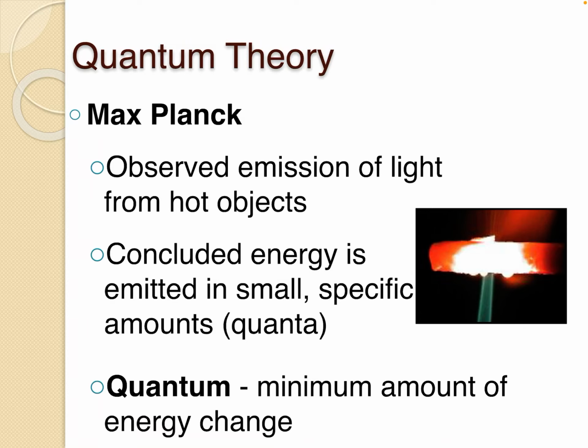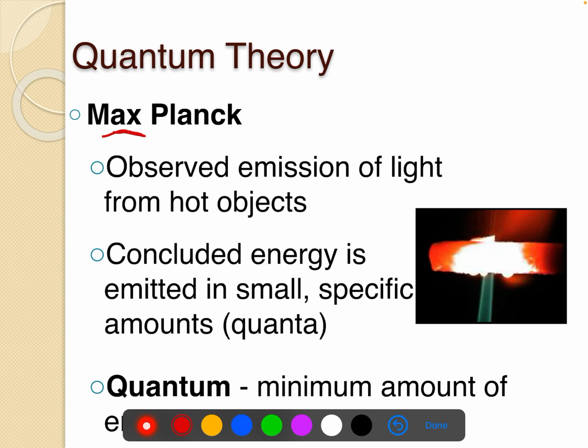Today we're going to talk about quantum theory. The first person we're going to talk about that actually coined any terms was Max Planck. He observed that hot objects emitted light. So if you stuck a poker into a fire, a red hot poker, it would start to glow and it would emit light. He concluded that energy is emitted in small specific amounts, and these specific amounts he called quanta.